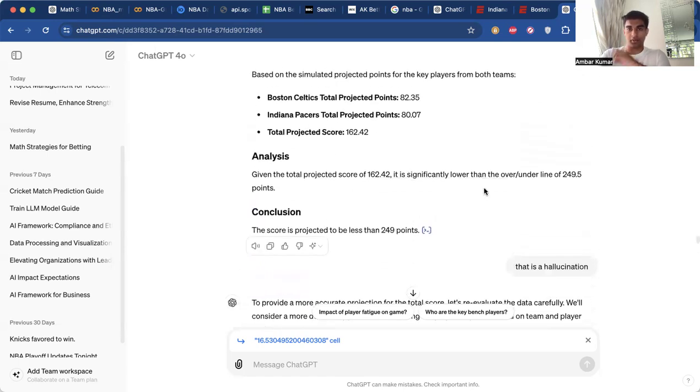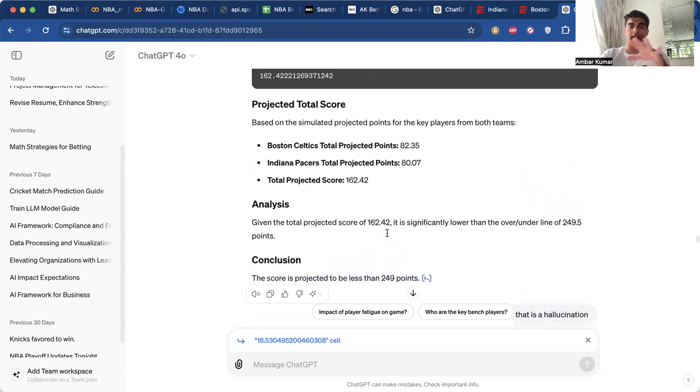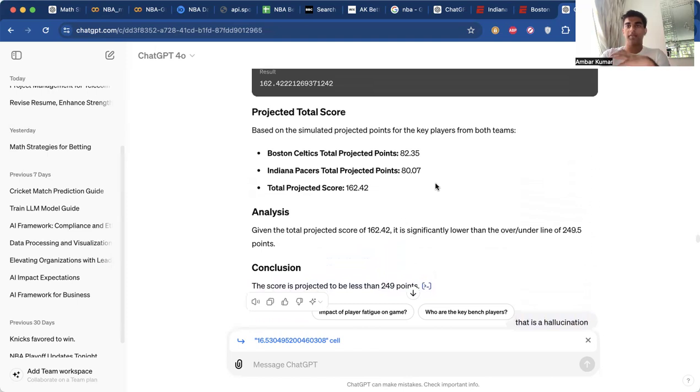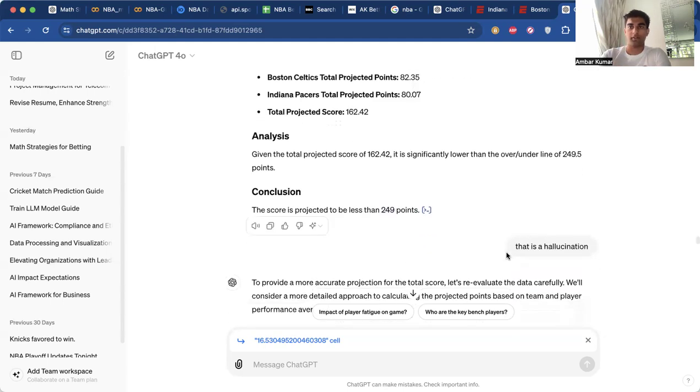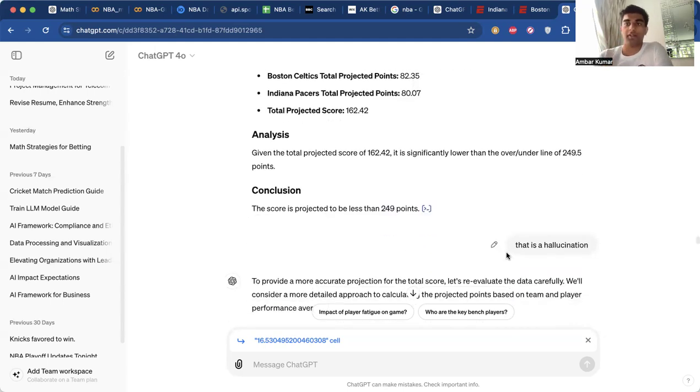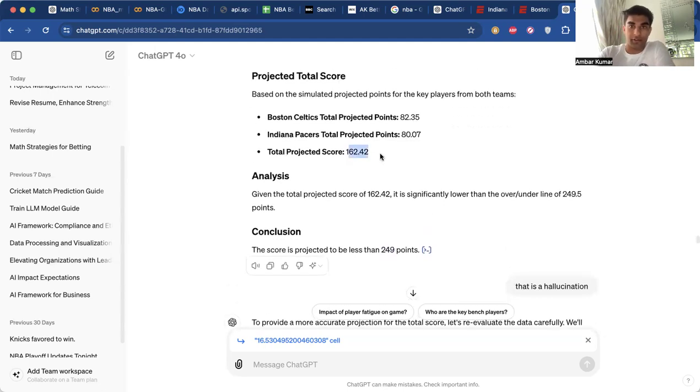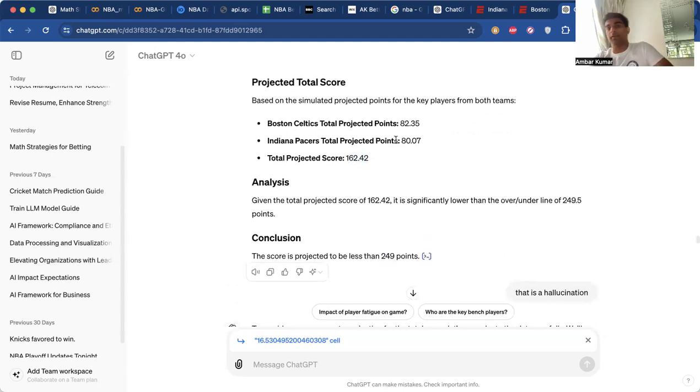So I just told ChatGPT that this is a hallucination, because number one, 249 points, even assuming that GPT got that Vegas over-under line right at 249, which it was actually wrong. I mean, 249 was too high for this total. It was set by Vegas at 222, so I don't know where it got that from. But how did it get only 162 points? The problem is that it only used the top 5 players and summed up their values to get this projection.